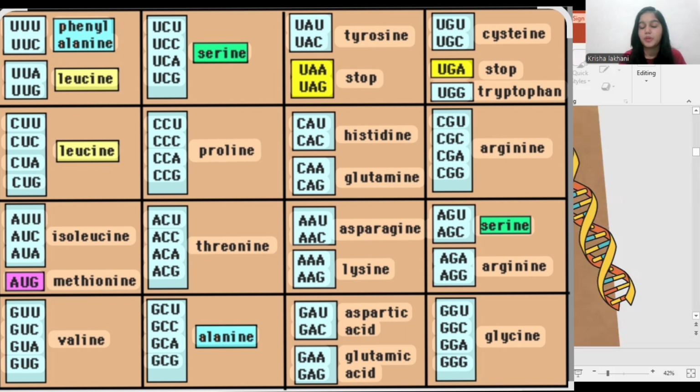These are the 20 amino acid codes that he had discovered. See, UUC is the code for phenylalanine. For valine, it is GUU, GUC, GUA, GUG. Similarly for glycine, GGU, GGC, GGA, GGG. So that is how it has been discovered. Har Gobind Khorana had discovered all these 20 amino acids. If you count here, 1, 2, 3, 4, 5, 6, and then count till glycine, it is all 20 amino acids.